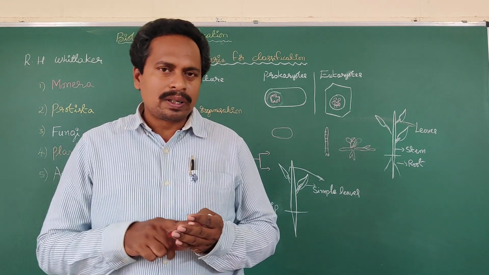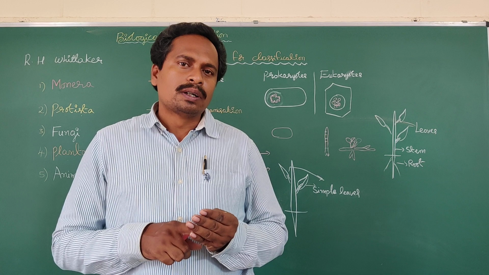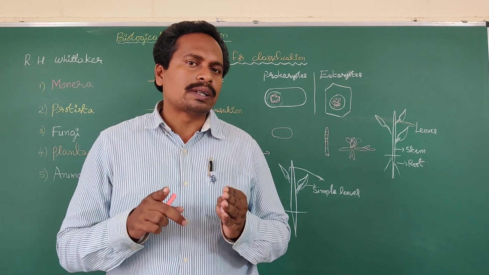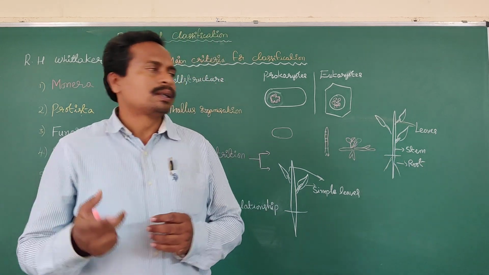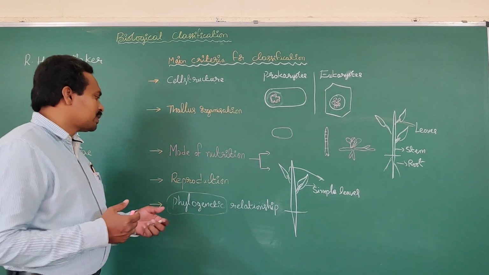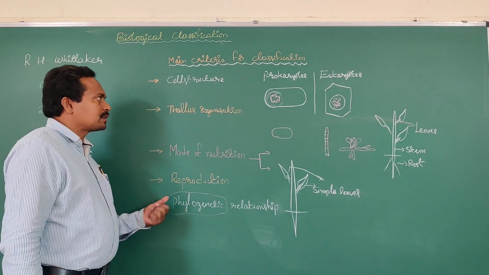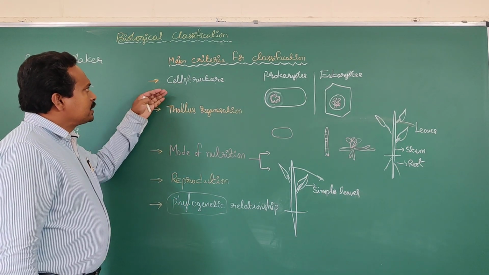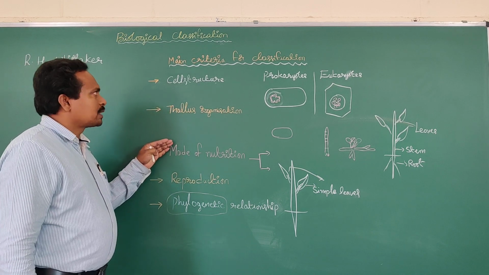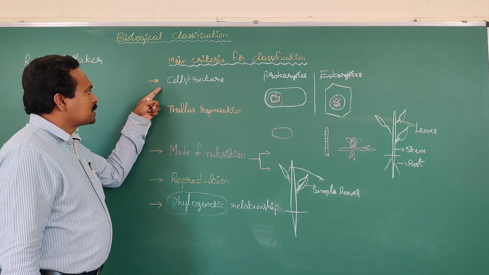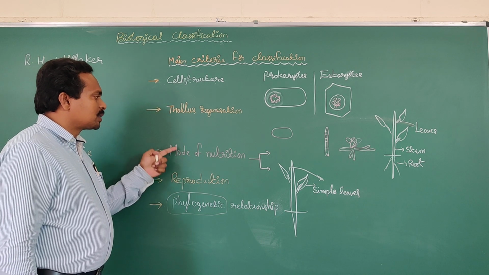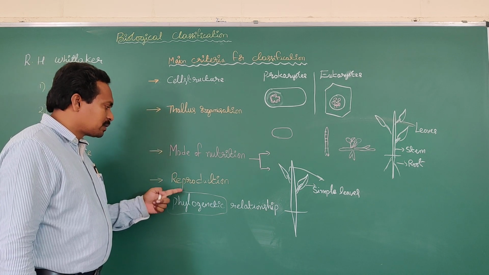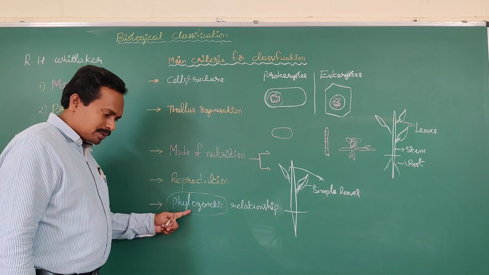The presence of a simple leaf is a primitive character. The presence of compound leaves is an advanced character. So these are a few examples of evolutionary characters. All these characters are considered in Whittaker's classification. What are they? Cell structure, cell organization, mode of nutrition, mode of reproduction, phylogenetic relationship.